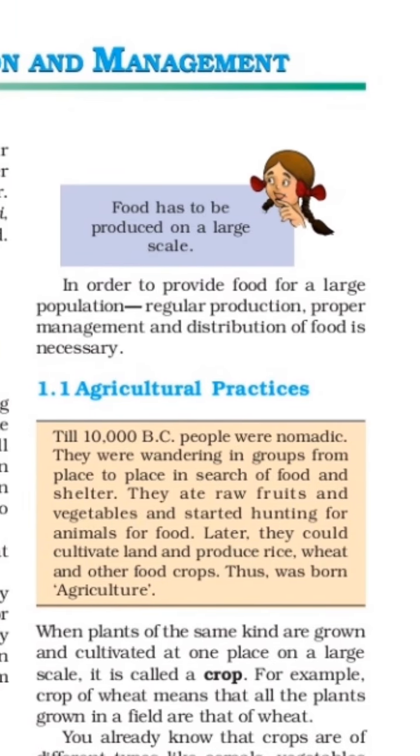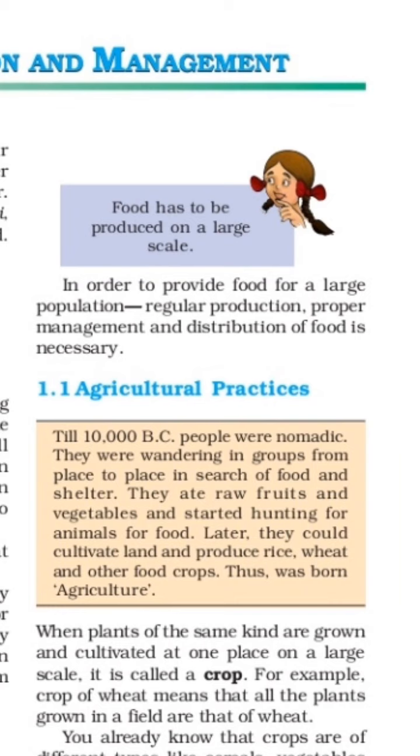Next, in order to provide food for a large population, regular production, proper management and distribution of food is necessary. We are aware that India is a vast country with a large population. For them, proper food production is required, proper management is also required, and proper distribution of food is also necessary.